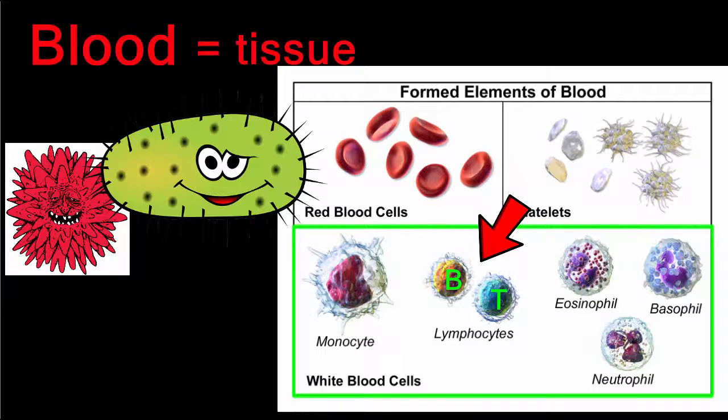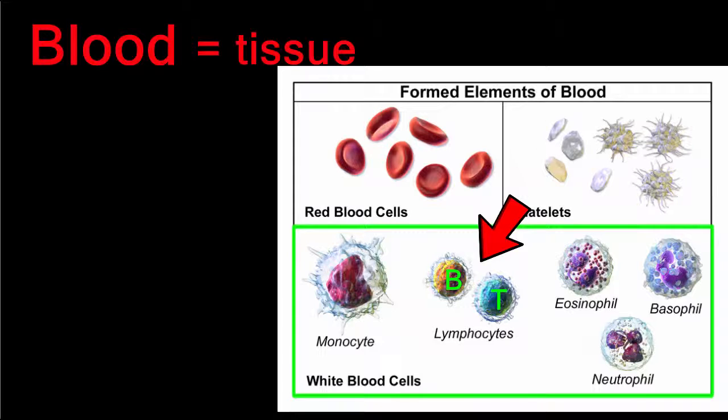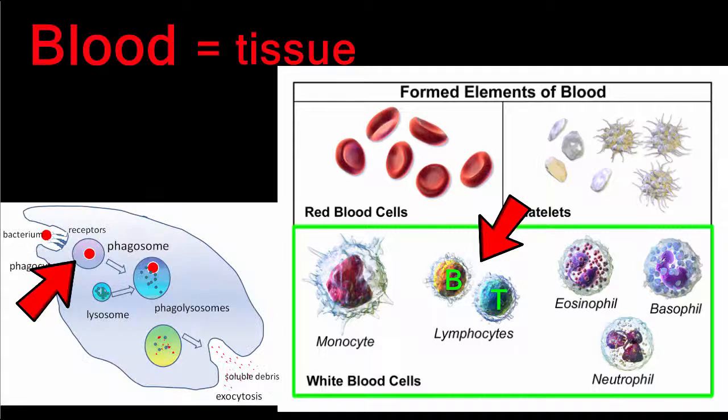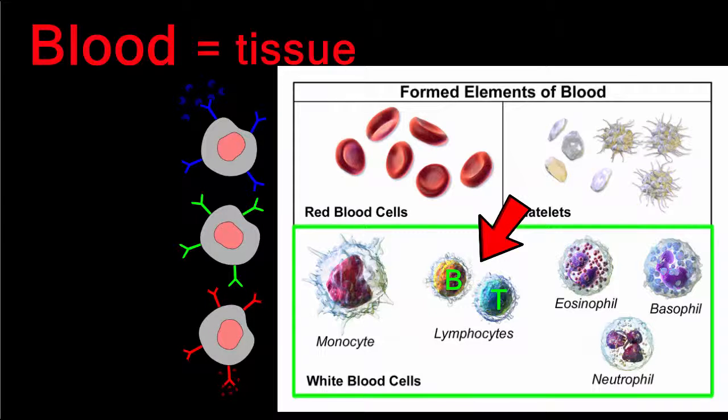T cells, another type of lymphocyte, also attack antigens, and other white blood cells help by engulfing invaders through a process called phagocytosis. Both B and T cells can multiply to create memory cells that can recognize an antigen immediately if the body is exposed again. Memory cells allow the body to react quickly to invaders and give you immunity to them.